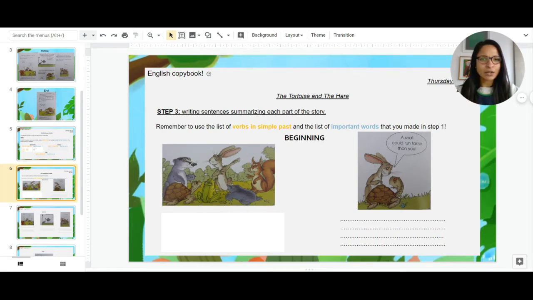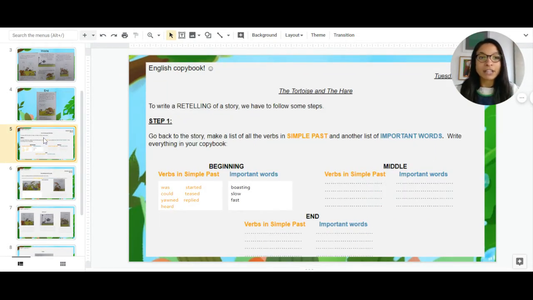So let's take a look. I'll do the beginning with you, and then you will have to do the middle and the end. Let's jump back to step number 1. So these were the verbs in simple past that we spotted the first time: was, could, yawned, heard, started, teased, and replied. And the important words were boasting, slow, and fast.